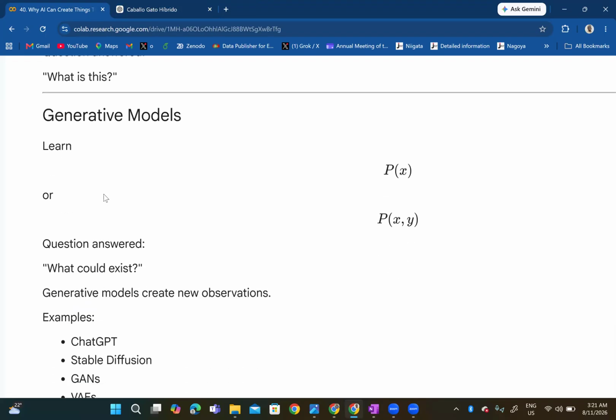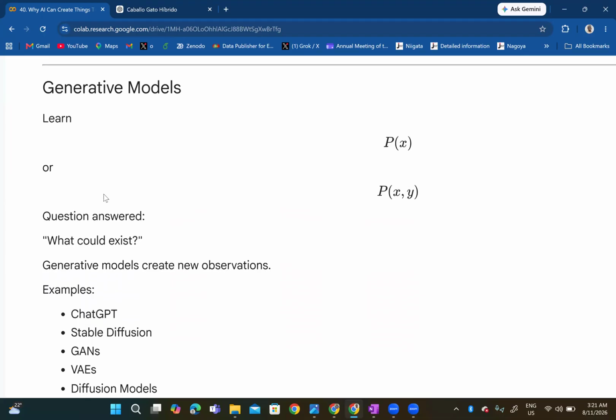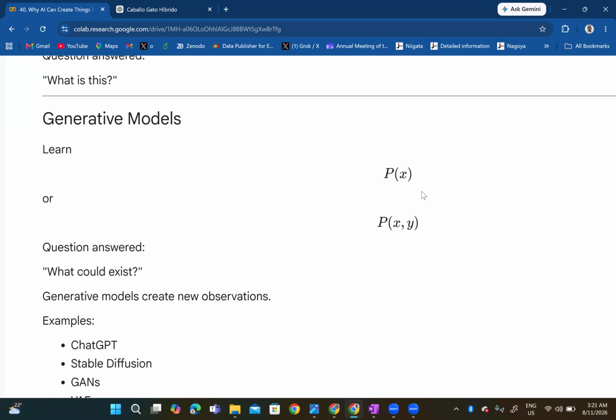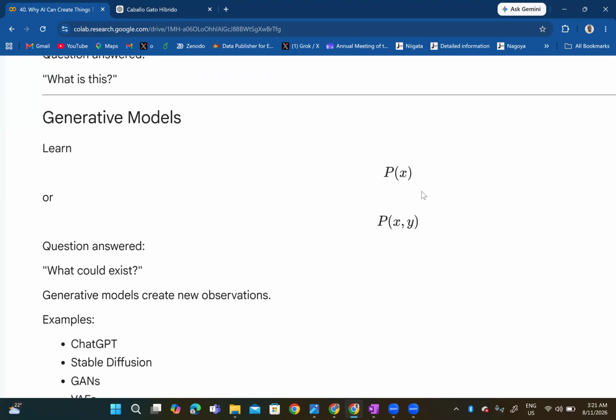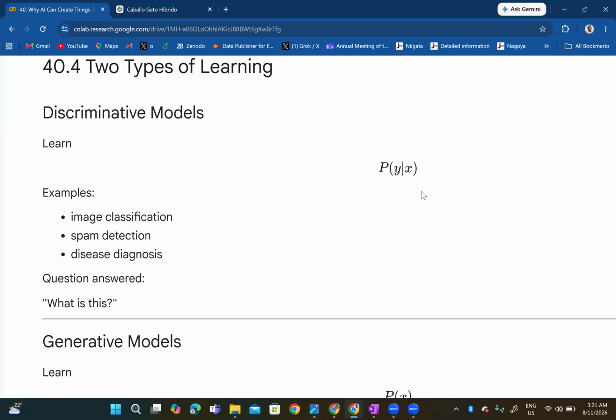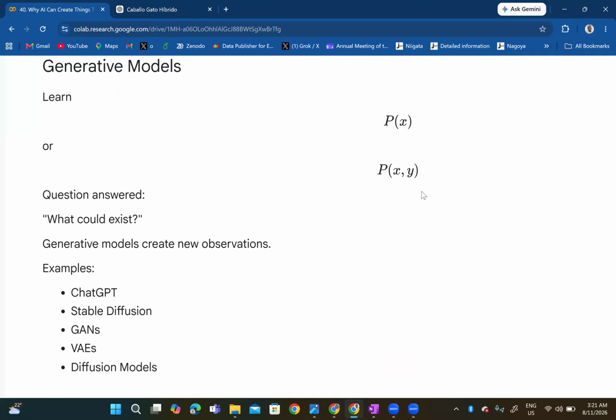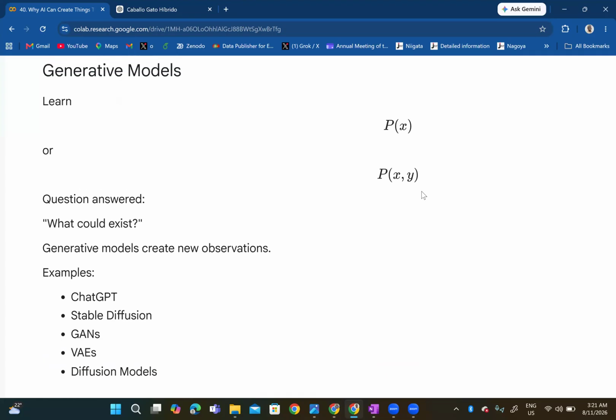Then we have generative models, which are our concern here. Generative models learn probability of X, while discriminative models learn probability of Y given X. So what is the probability that it is a horse given what I have right here? And then it can tell it apart. The same goes for disease diagnosis. Maybe there's a particular skin disease. Given what I have here, what is the probability that this condition is this particular skin issue?